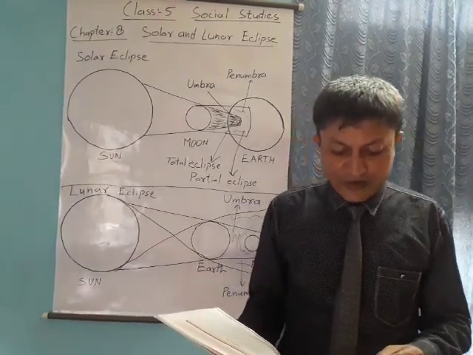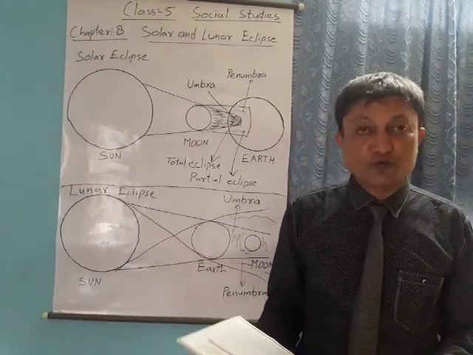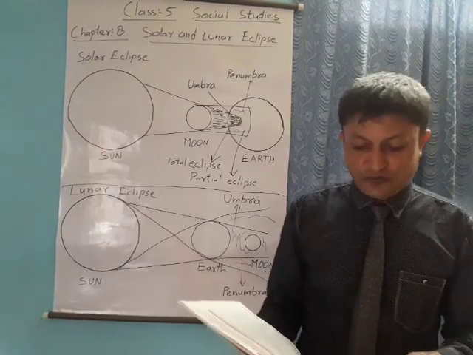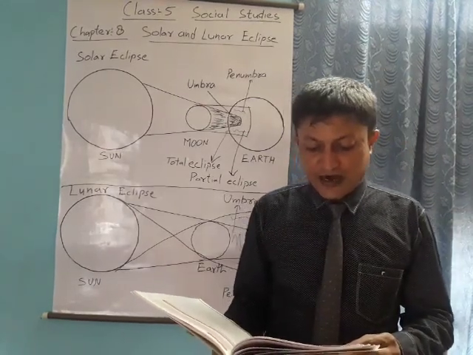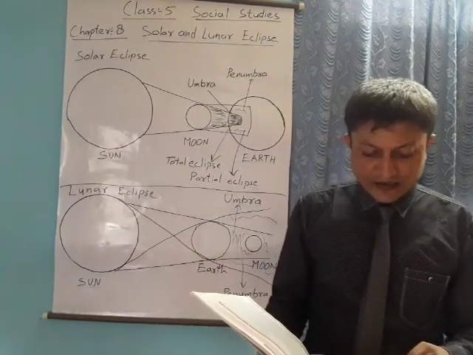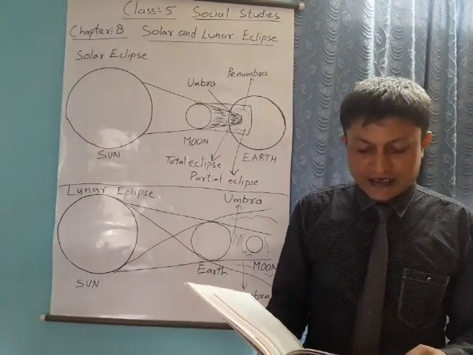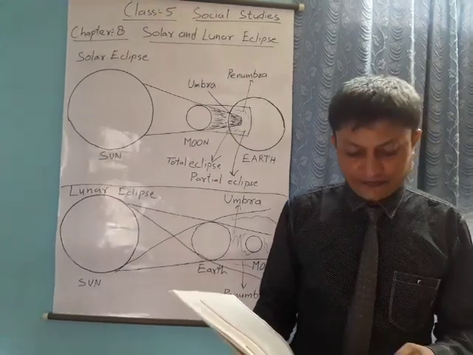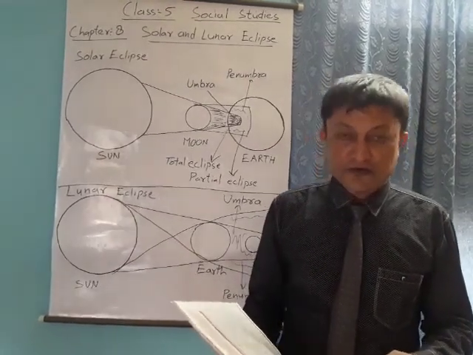In a partial lunar eclipse, only a part of the moon enters the earth's shadow. The earth's shadow makes that part of the moon look very dark. The lunar eclipse lasts for a few hours and there is no harm in looking at it. Total lunar eclipses are rare phenomena.